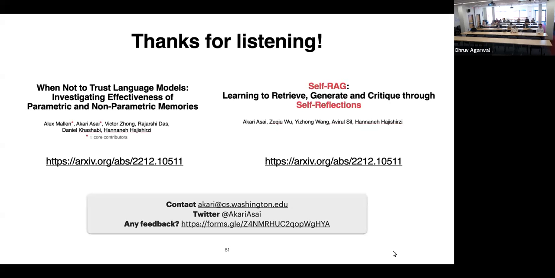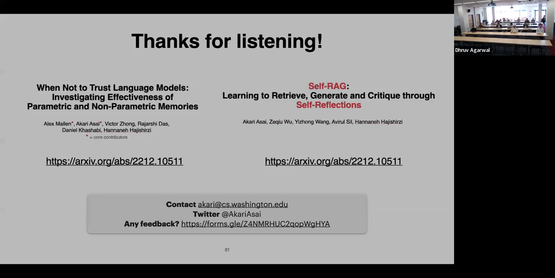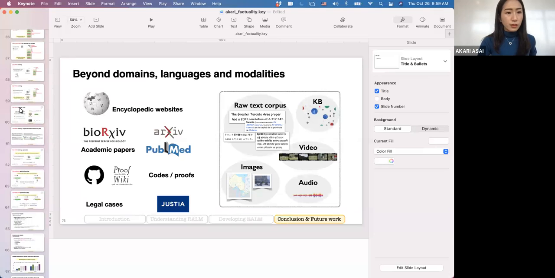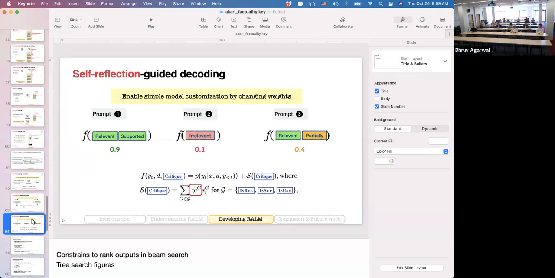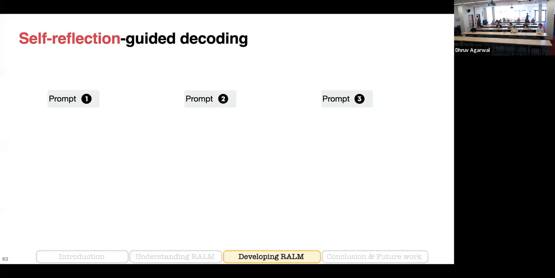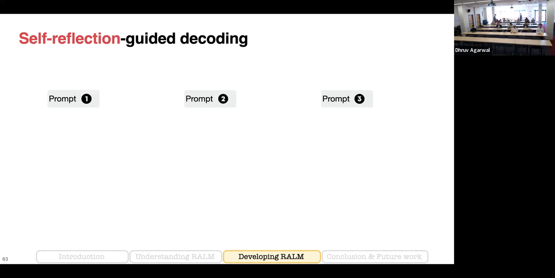I actually had a question. It seems like one assumption we're making is that generation can be conditioned on a single passage. Even though you showed that there's a beam search element to the segments, individual candidate generation is being conditioned on only one passage, if I'm not wrong. So I was just wondering if that is a problem, or is there ever a scenario where you would like to condition on multiple?